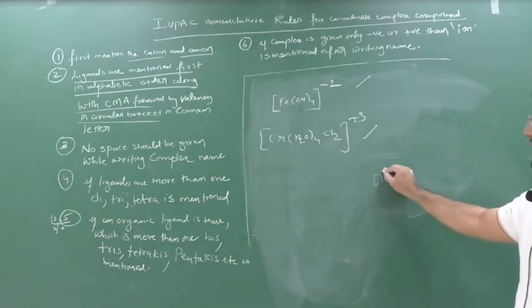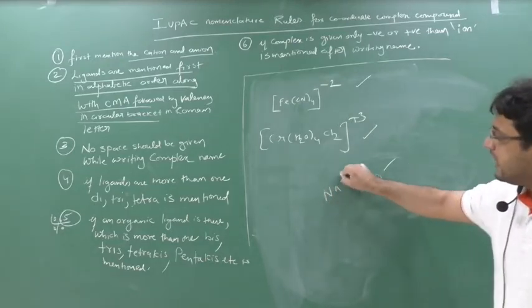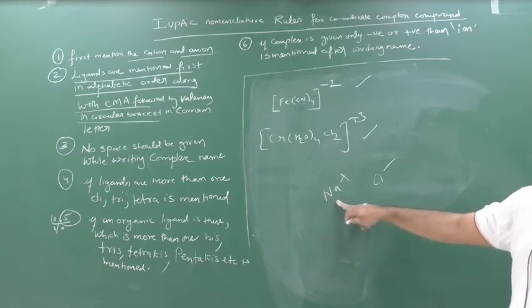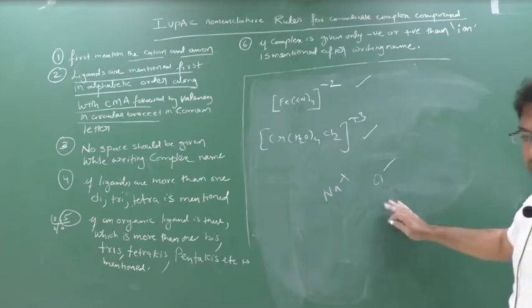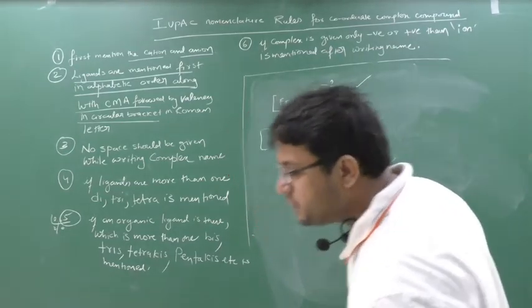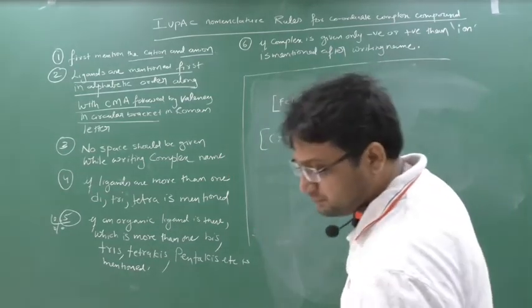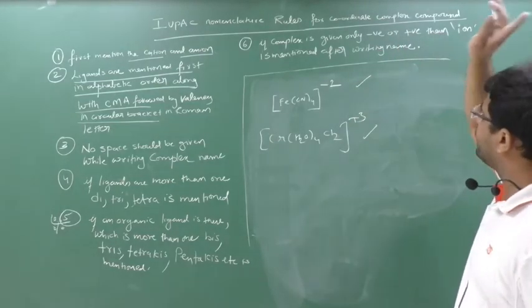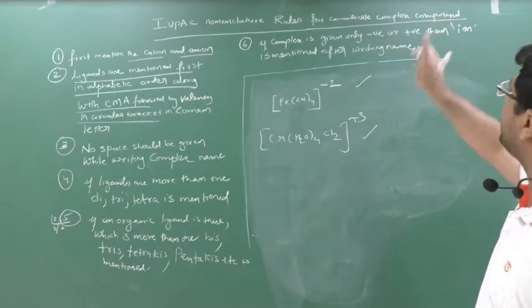Like chloride ion, sodium ion. We do not say just sodium, we say sodium ion, we say chloride ion. Yes or no? So similarly, if the complex is given only negative or positive, it means only a cationic complex or anionic complex is given.